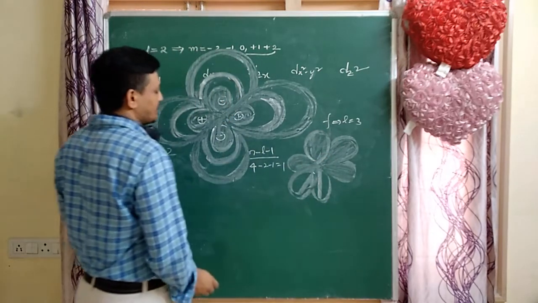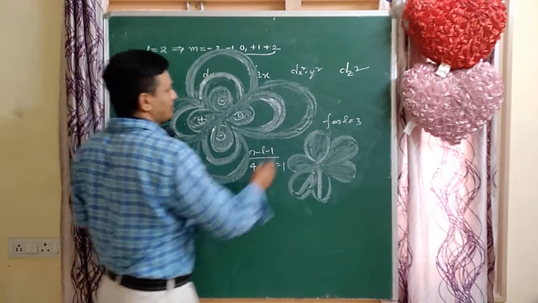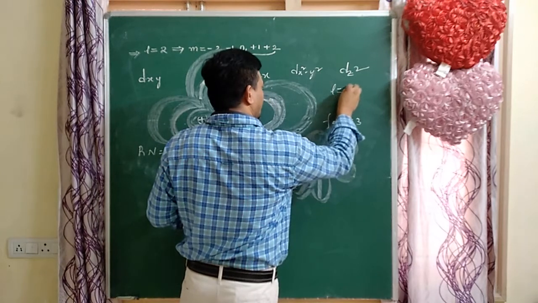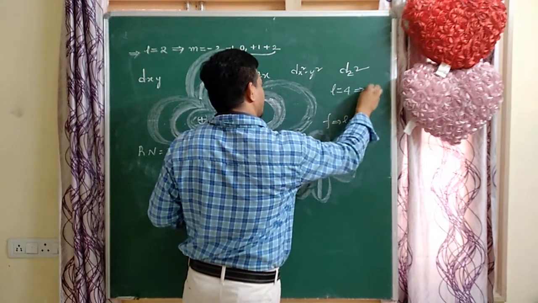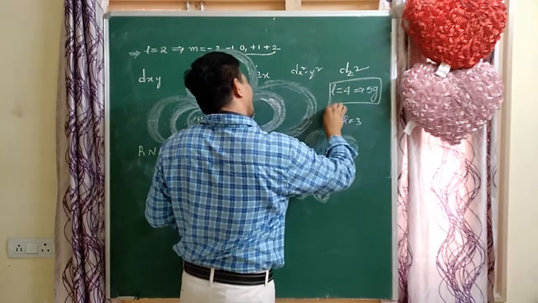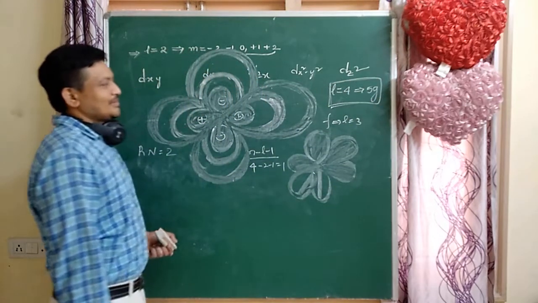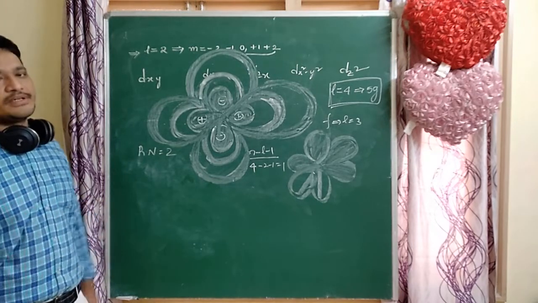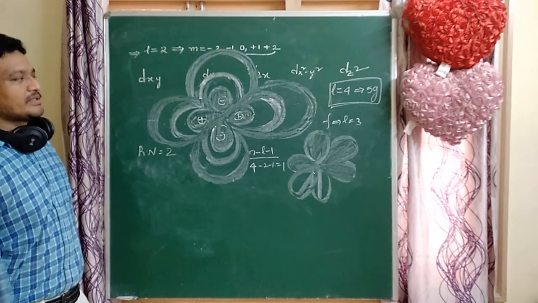Next, for the g orbital, L value equals 4, and 5g is the starting g orbital. How many lobes are there? 8 lobes, 4 directions. That is a very complicated structure.